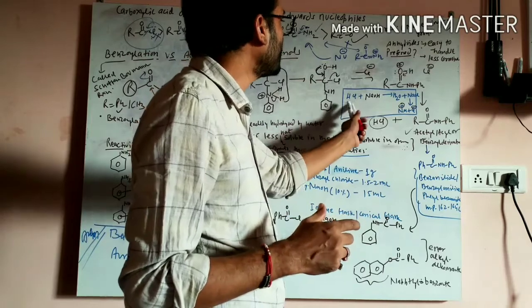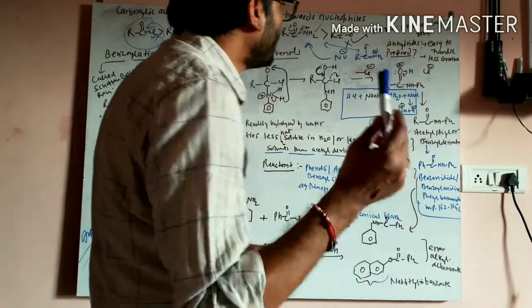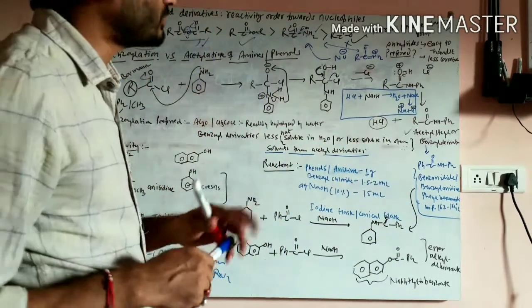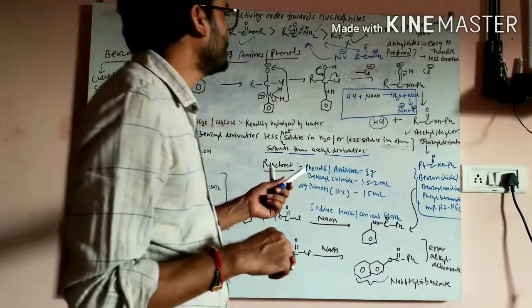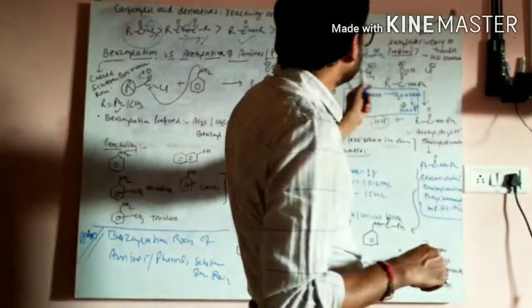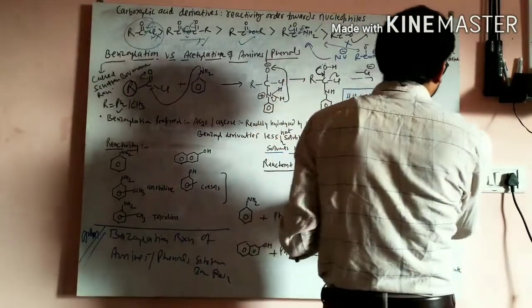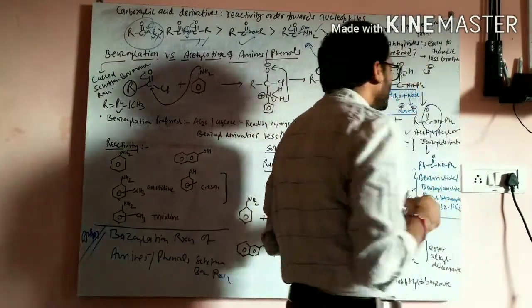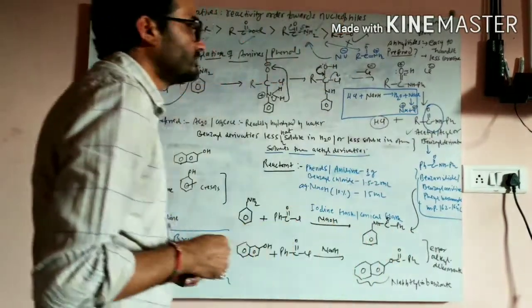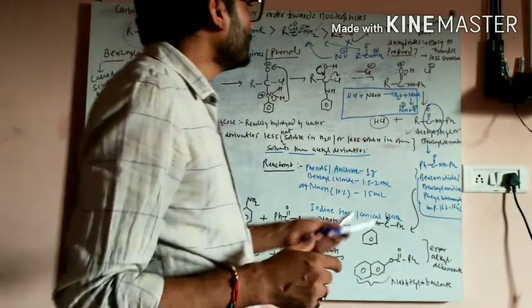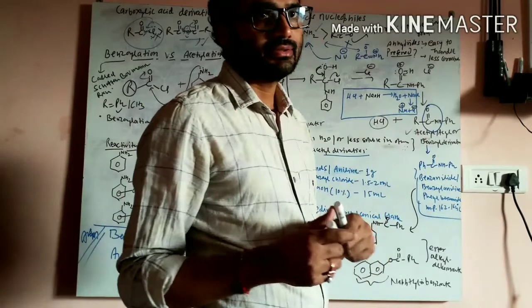That is because of neutralizing HCl. Now, first of all, what is the role of sodium hydroxide over here? See, this reaction is for the formation of the amide, because this is the amide bond, you can see. So this is the amide bond here. So for the formation of this amide molecule,